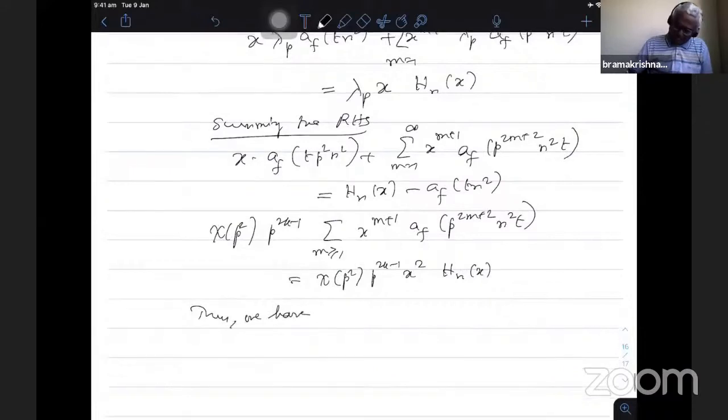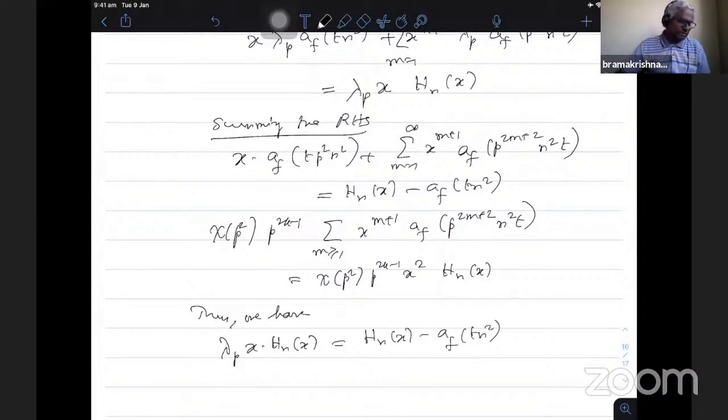lambda(p) x times h_n(x) equal to, that is on the left hand side. So the first one gives you h_n(x) minus a_f(t n^2), plus the first term multiplied by x will come.